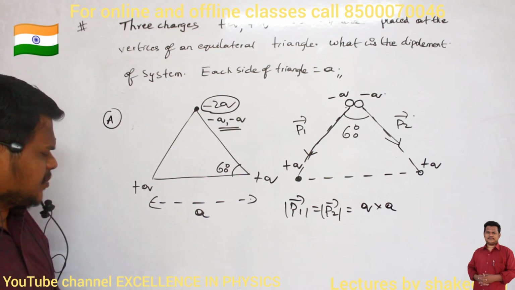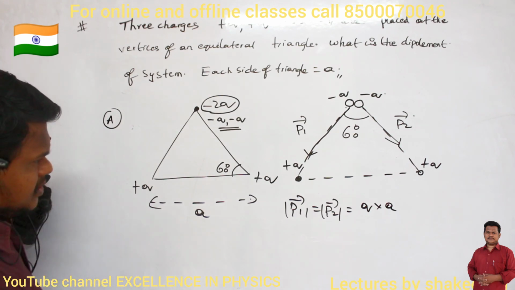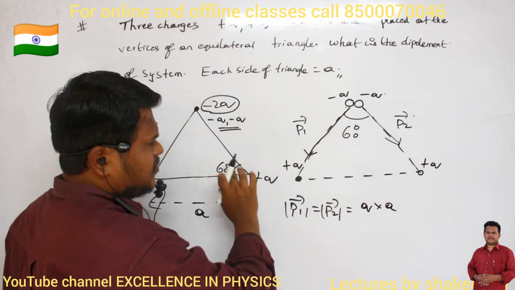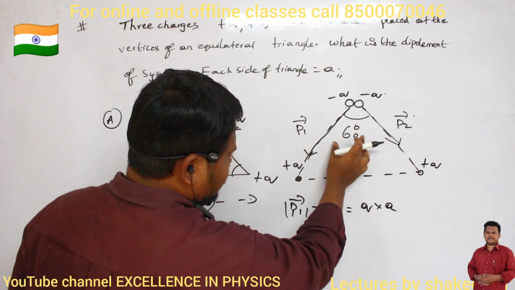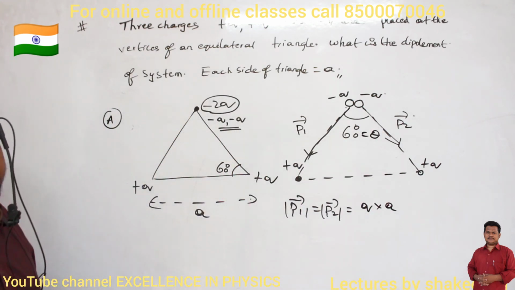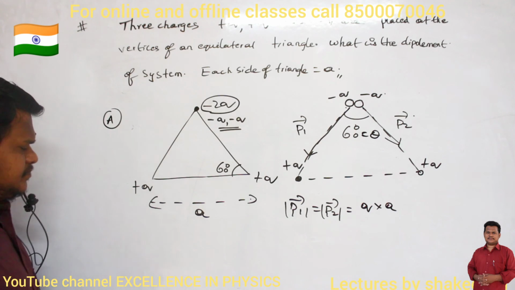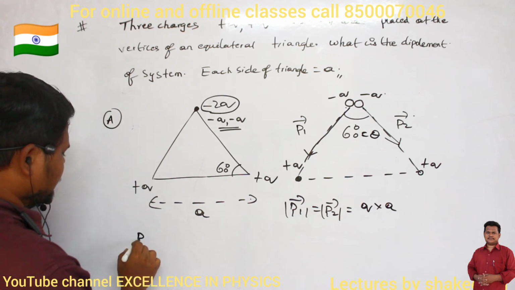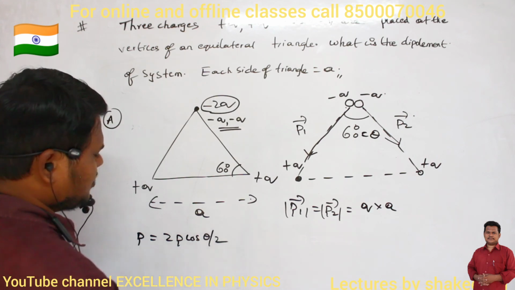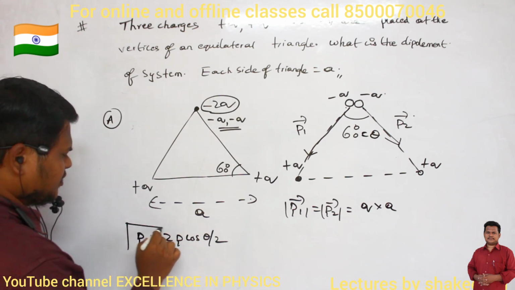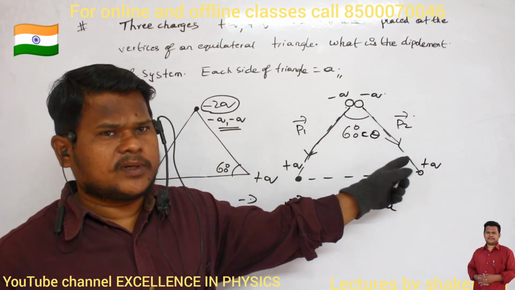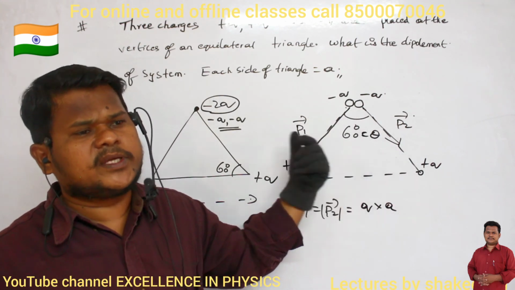So net dipole moment, how can I calculate? If magnitudes of the two vectors are equal and they are separated by an angle of theta, then what is the resultant vector? Many times we have studied. Resultant vector will be 2p cos theta by 2. This is the formula, no? In which condition can I use this formula? When two vectors have equal magnitude and they are separated by an angle of theta.